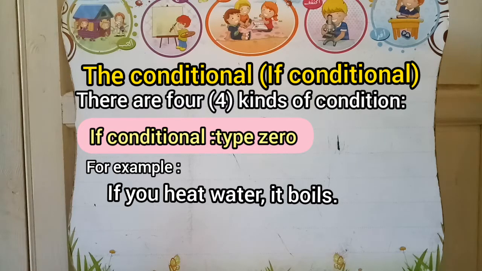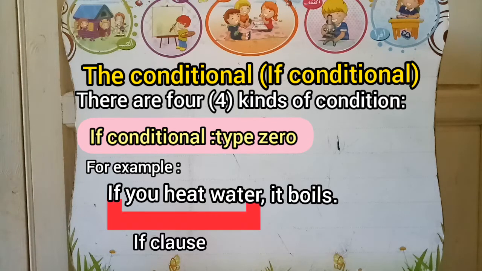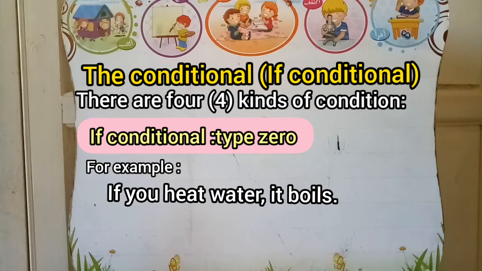The if sentence contains 2 clauses. The first clause is called the if clause, and the second clause is called the result clause. As you see in this example, we have if plus our subject plus our verb in the present simple: you heat water.